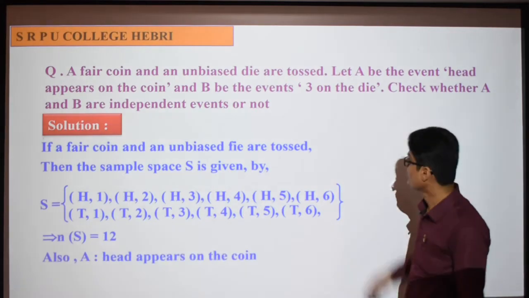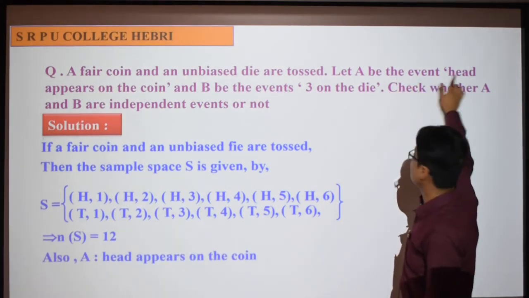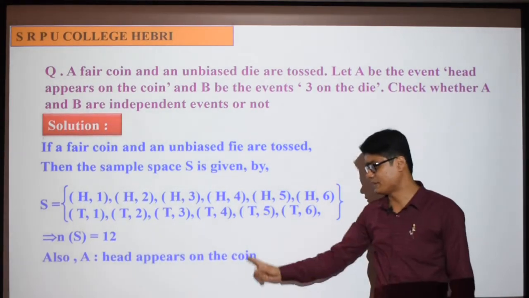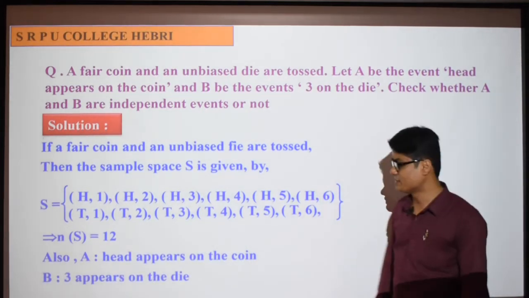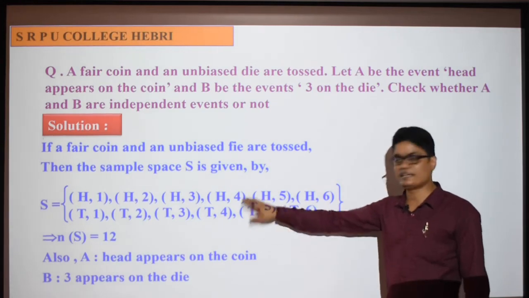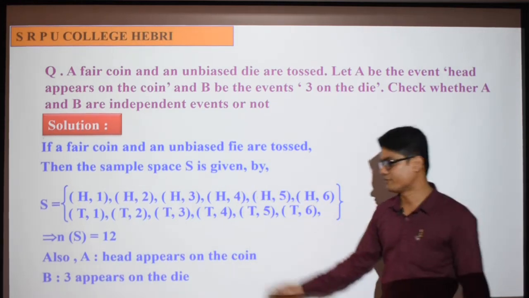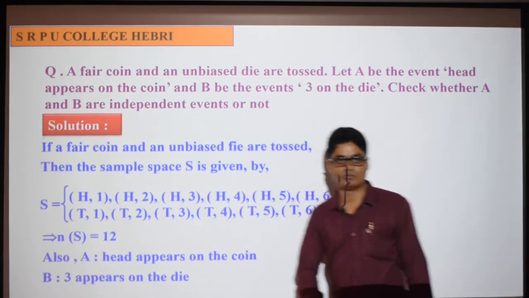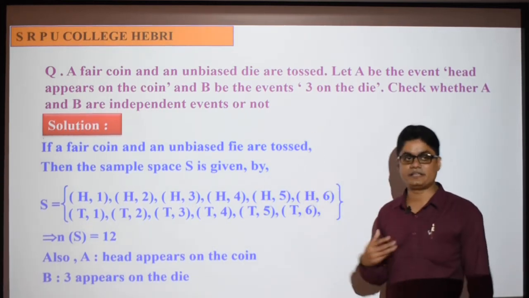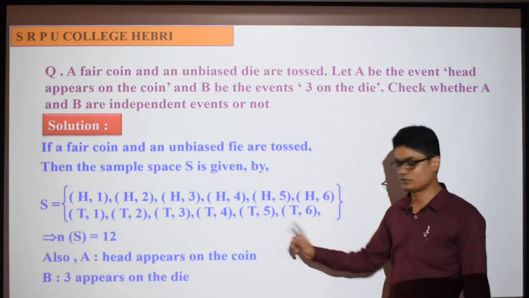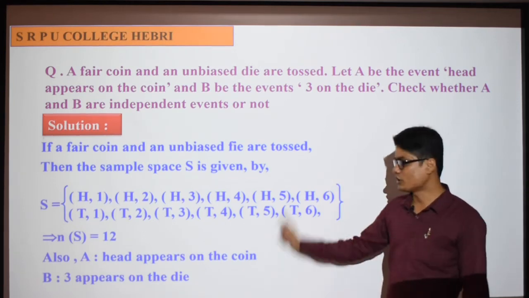What is the event A? Event A is head appears on the coin. Event B is the die shows 3. Which outcomes are favorable to events A and B? So easily you can find the probability of A, the probability of B, and the probability of A intersection B also. I will show you that in the next slide. So copy quickly.